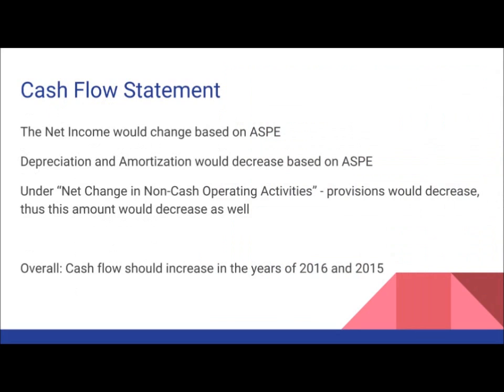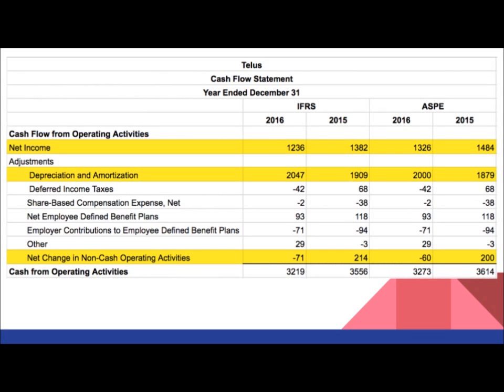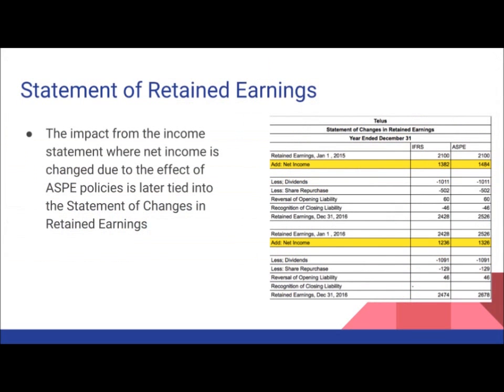The third statement that we've restated is the cash flow statement. Under ASPE, there are three major changes that would occur. Firstly, the net income and depreciation and amortization would change based on the income statement that was restated above. Lastly, the net change in non-cash operating activities would change. Because the provision balance in the balance sheet has changed, that same change would be reflected in the cash flow statement. Overall, cash flow would increase in the years 2016 and 2015.